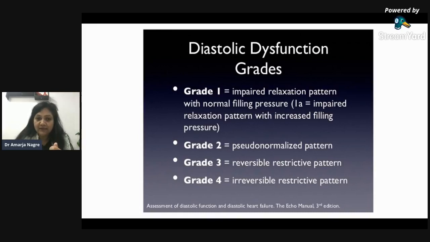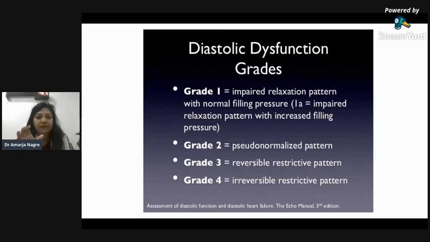Yes, the name itself. Now, this may sound very difficult or very intricate, but it is not. It is very easy, and I'll try to explain it in an easy fashion so that you can just grasp it. Just see, diastolic dysfunction has four grades, but you just take into account three grades as of now. Grade one is impaired relaxation.